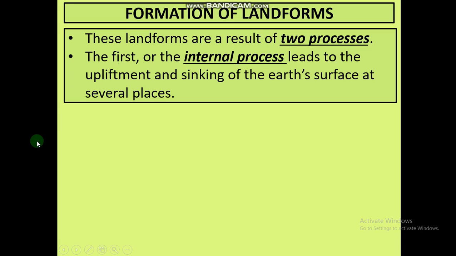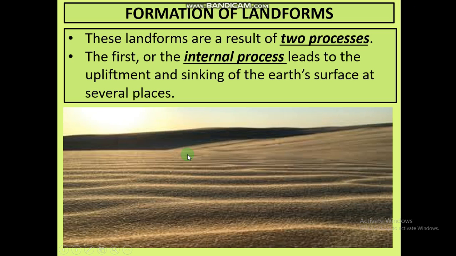What is it? The first process is known as internal process, and what is it? Upliftment and sinking of the earth's surface at several places. See, upliftment, what do you mean by upliftment? When we raise something, then that is known as upliftment.